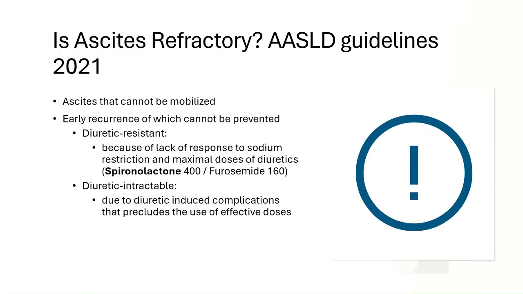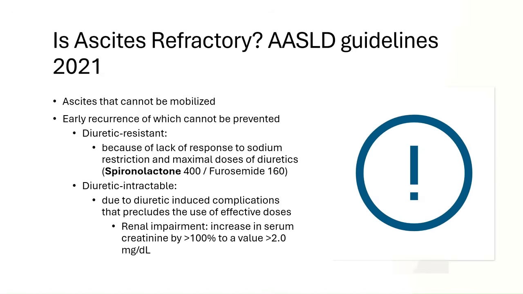A common example is a rise of the serum creatinine to over 2 mg per deciliter. Identifying these features early is critical because they signal a poor prognosis and the need to transition to advanced therapies like TIPS or transplantation.